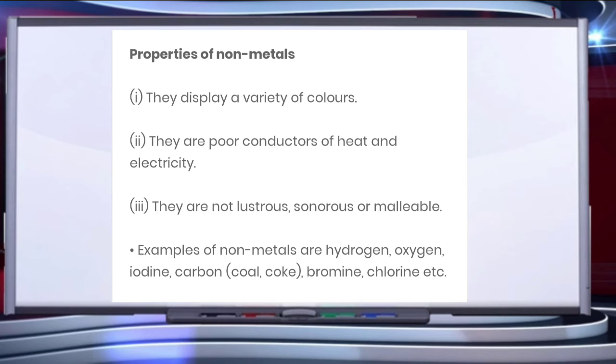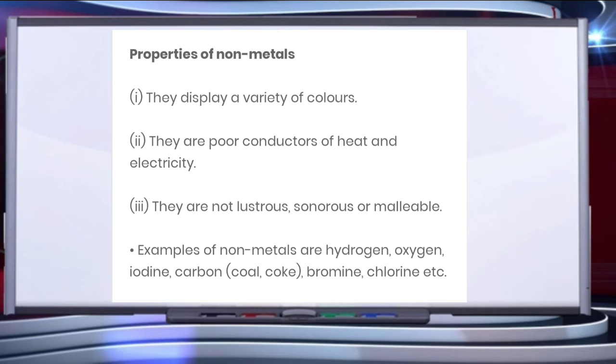The next property says nonmetals are poor conductors of heat and electricity. This means that nonmetals do not allow heat and electricity to pass through them. For example, sulfur and phosphorus are nonmetals which do not conduct heat and electricity. Thus, many nonmetals act as insulators. However, there are certain exceptions.